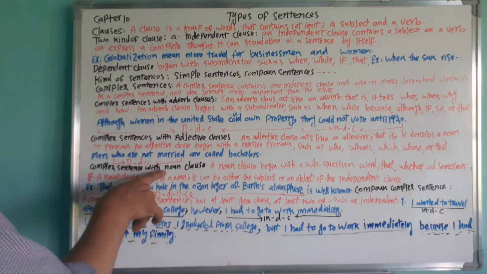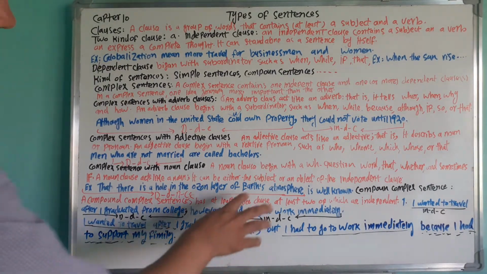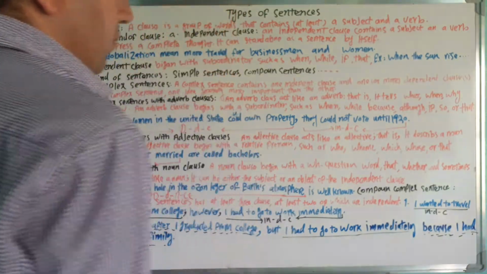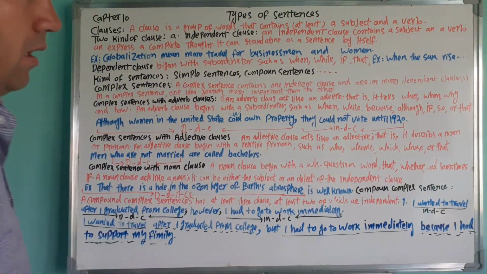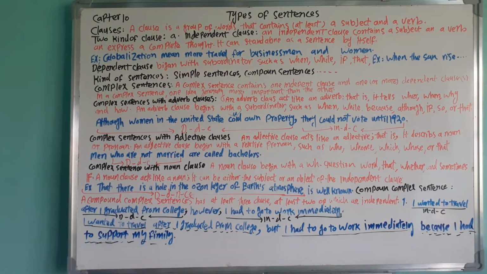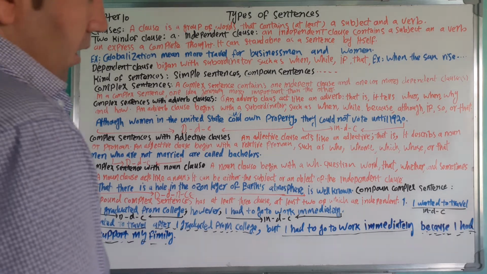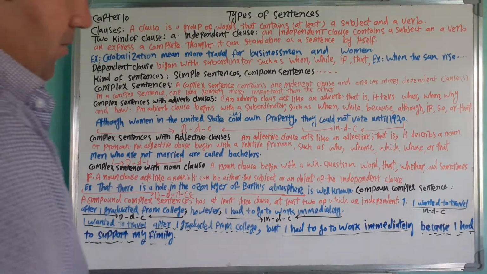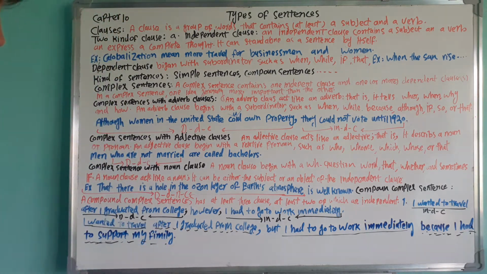But we also have the complex sentence with a noun clause. A noun clause begins with a WH question word, that, whether, and sometimes if. A noun clause acts like a noun. It can be either the subject or an object of the independent clause.